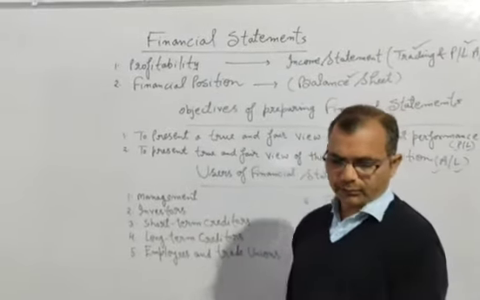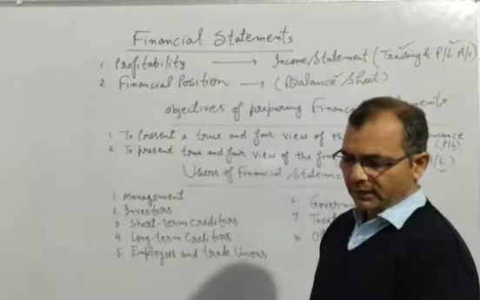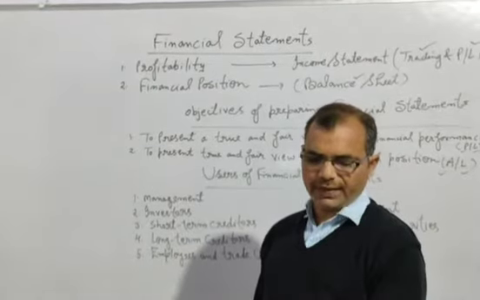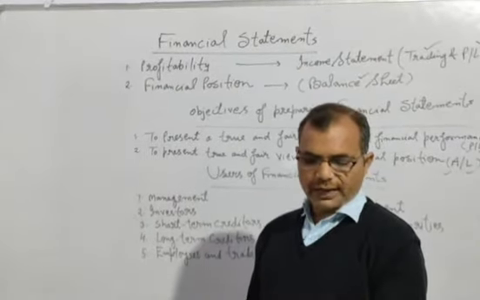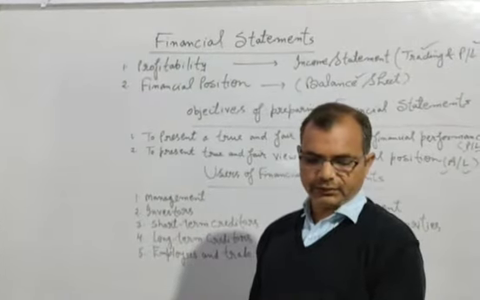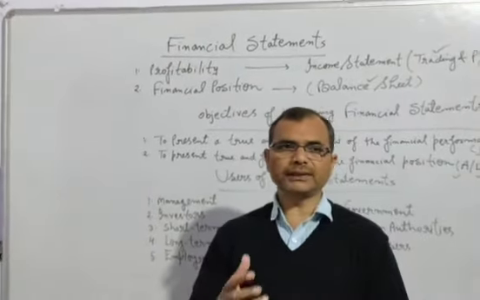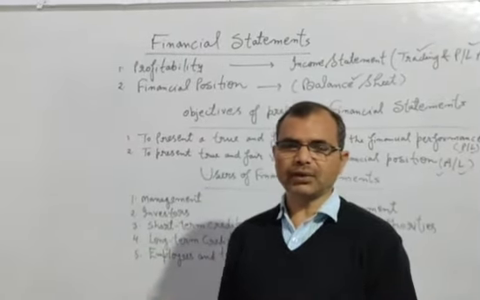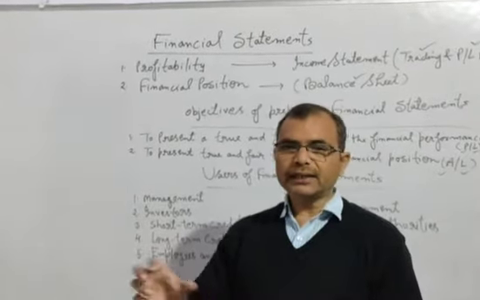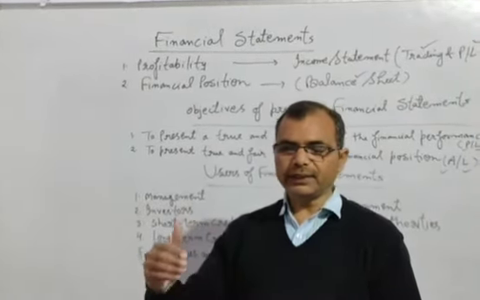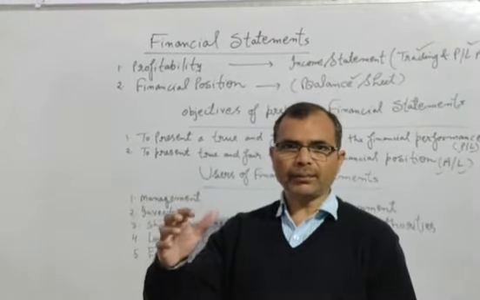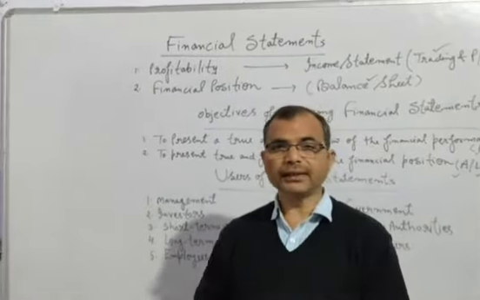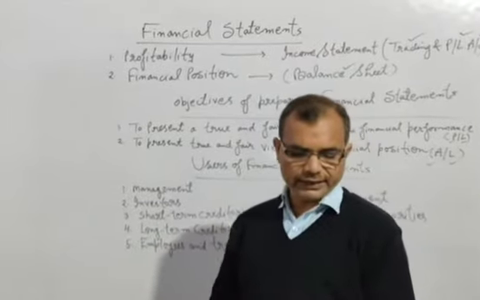Okay. Now the sixth point is government. Government uses the financial statements to study the profit margin of various industries, to announce or withdraw various concessions, and to increase or decrease the excise duty. Government charges excise duty. If government sees that the company is not earning a lot, at that time they can give the concession. And if the company is earning a lot, at that time government will decrease their concession and increase the excise duty.